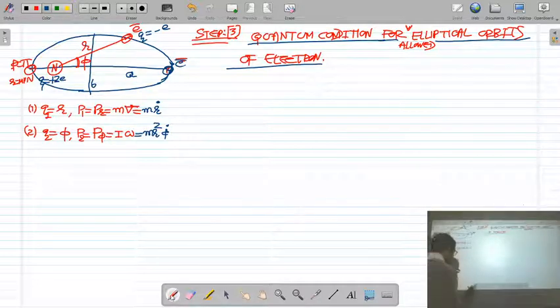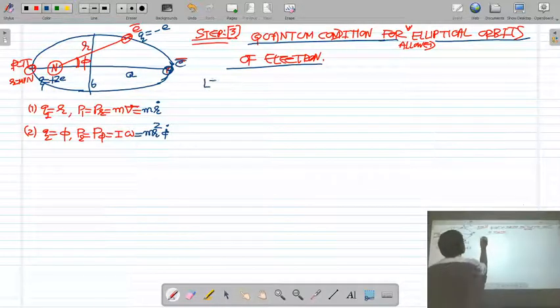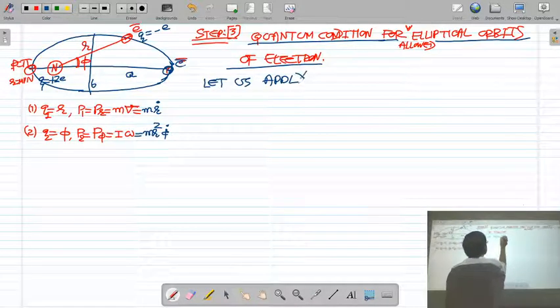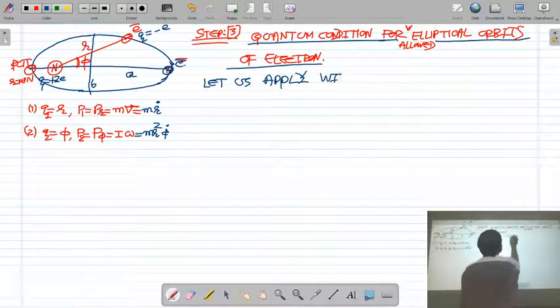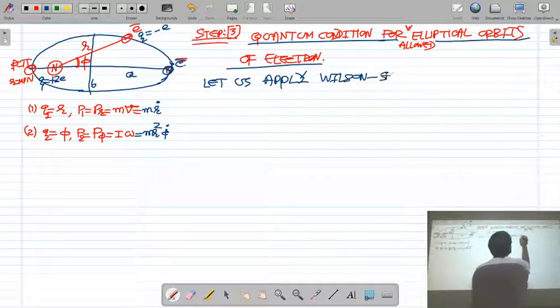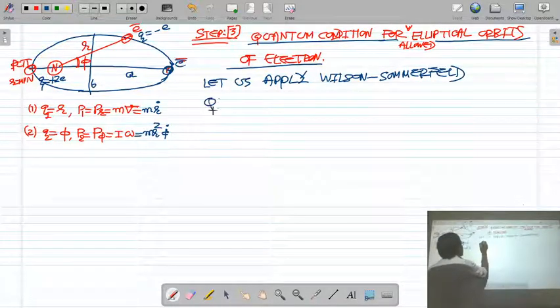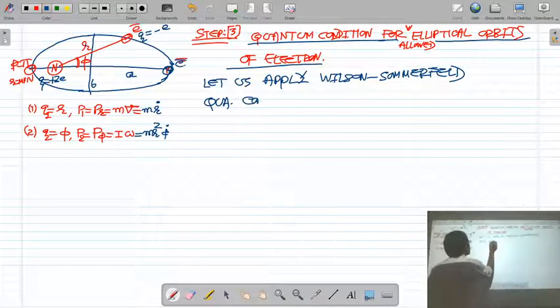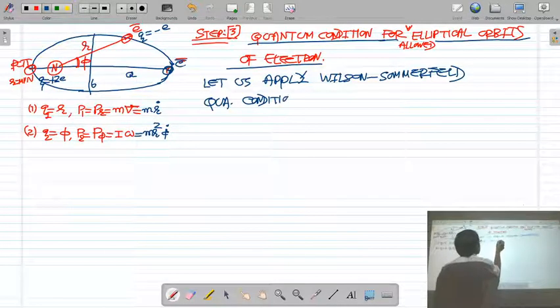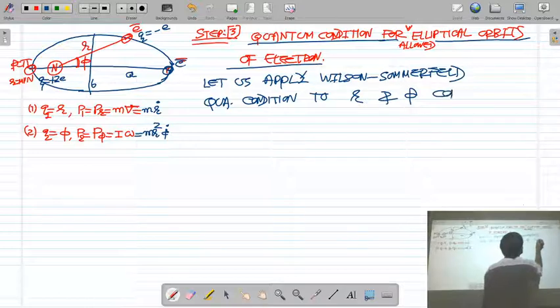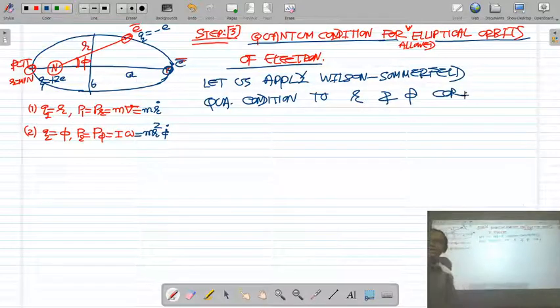So let us apply the Wilson-Sommerfeld quantization condition to r and phi coordinates, because we have two coordinates, r and phi.